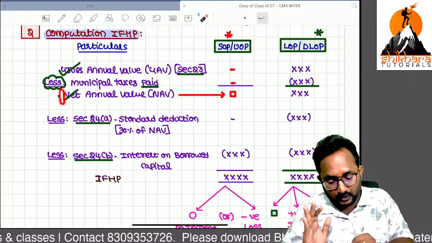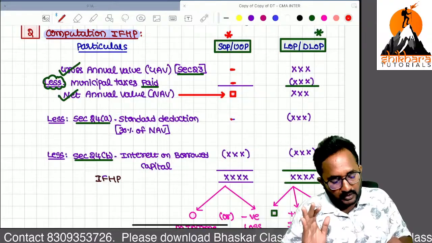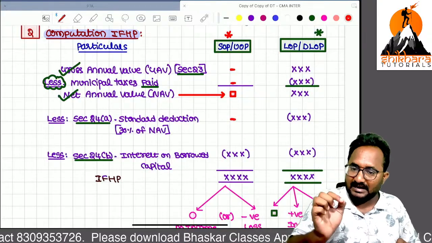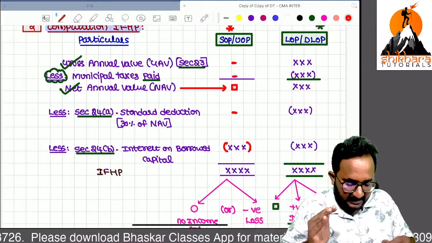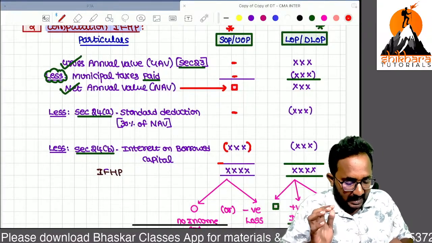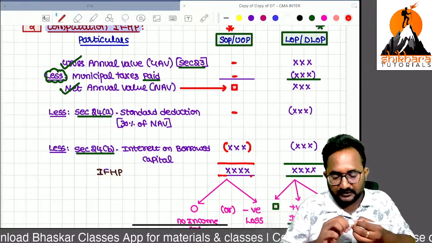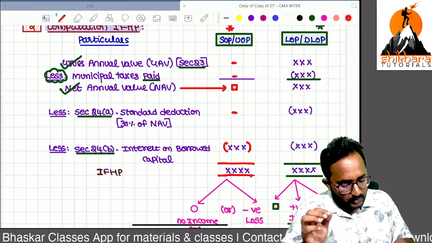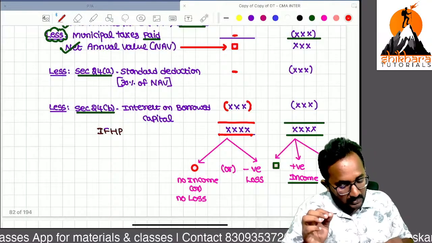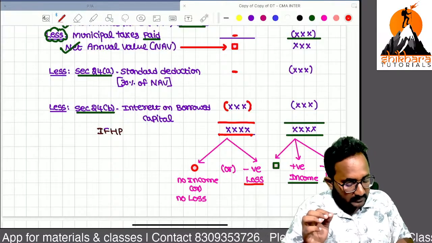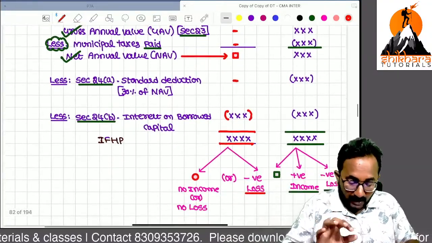Directly we can start the format with the NAV as 0. Sir, if NAV is 0, 24A standard deduction you can't take. So 24B interest on borrowed capital, if anything is there, yes, you can take. So that's why you will get an answer for income from house property. But remember, in case of self-occupied, unoccupied, you will get an answer as 0. That means no income, or you will always get loss.